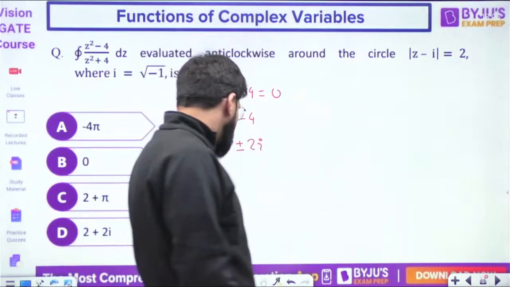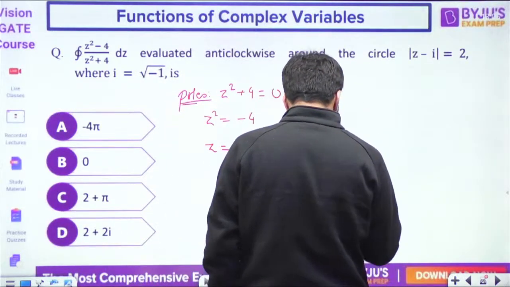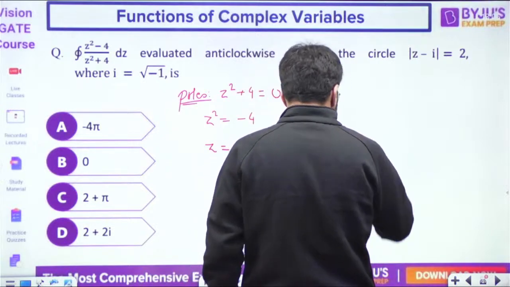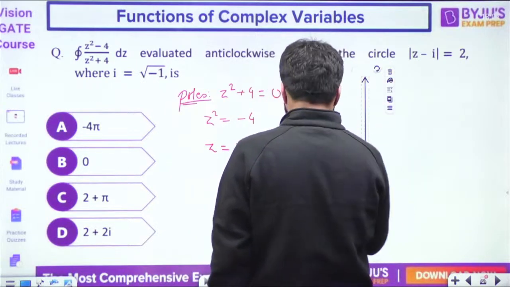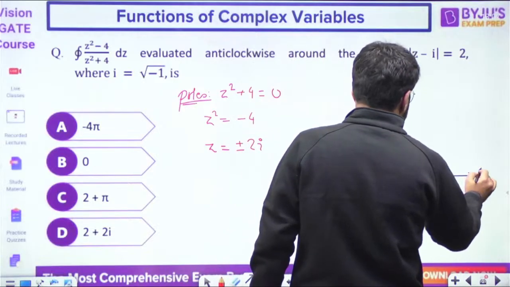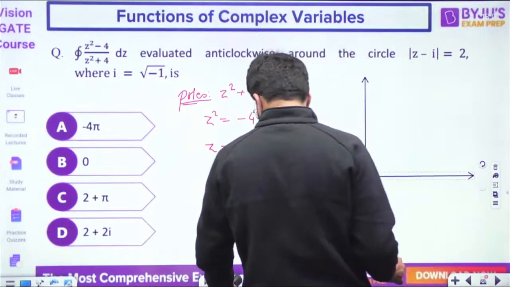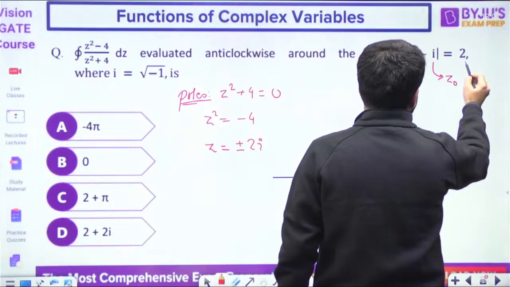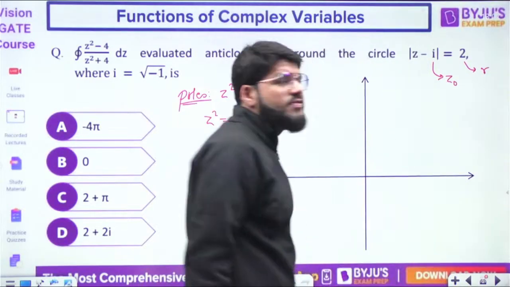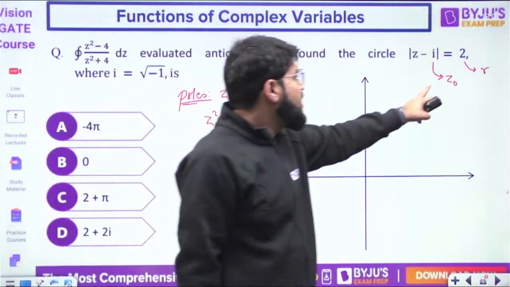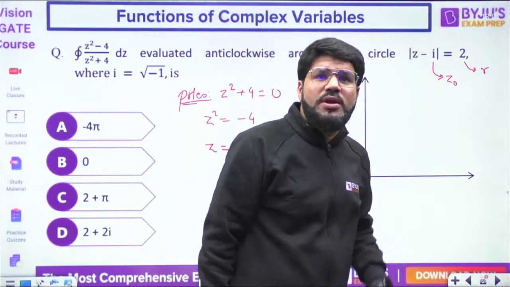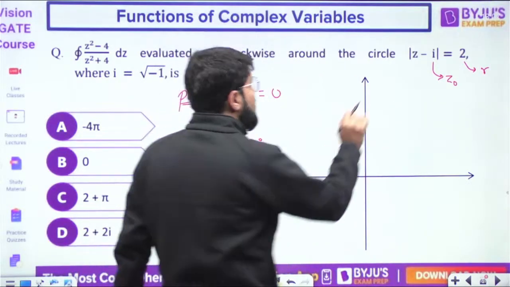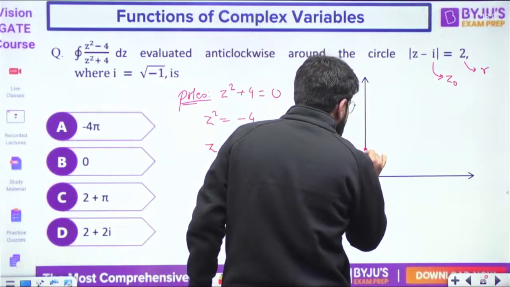Can I quickly draw this? Modulus of z minus z naught equal to r, where z naught means the center and r is the radius. So what is the center here? It is i. The center is at i, on the imaginary axis, 1 unit.